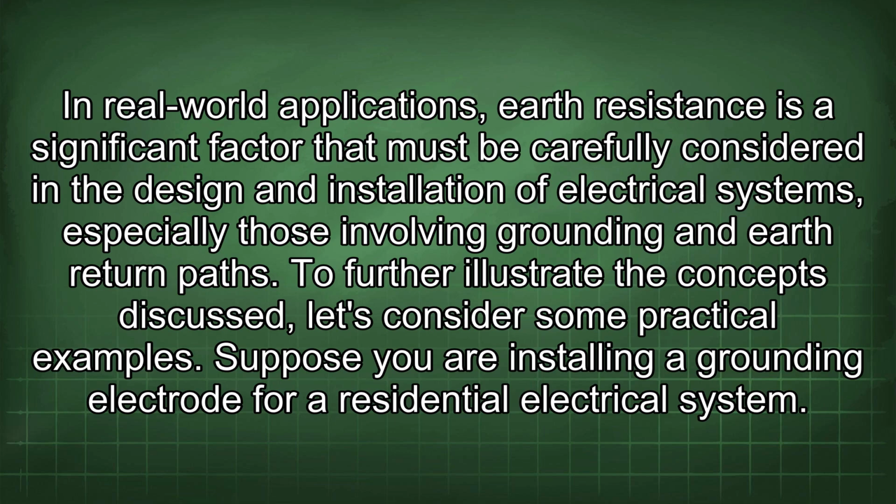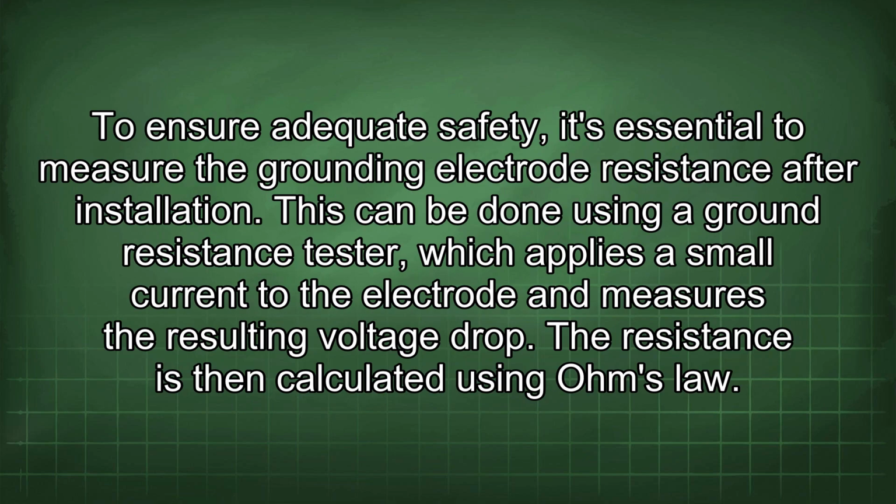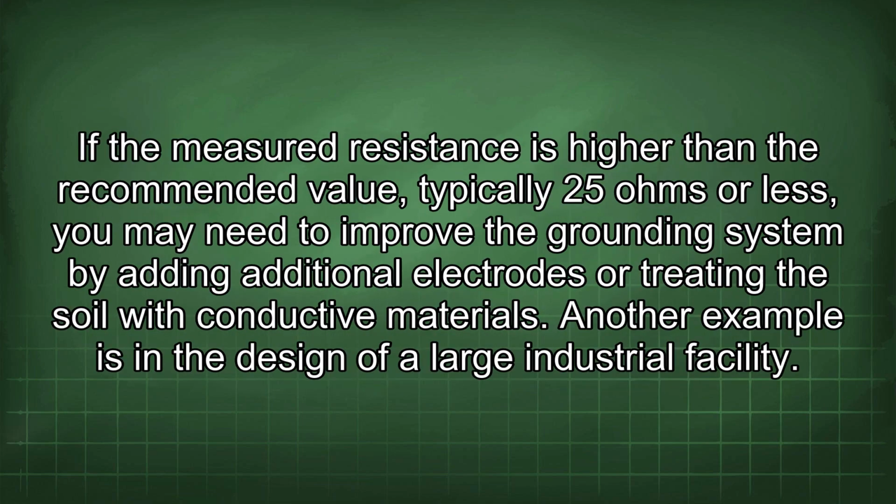To further illustrate the concepts discussed, let's consider some practical examples. Suppose you are installing a grounding electrode for a residential electrical system. To ensure adequate safety, it's essential to measure the grounding electrode resistance after installation. This can be done using a ground resistance tester, which applies a small current to the electrode and measures the resulting voltage drop. The resistance is then calculated using Ohm's law. If the measured resistance is higher than the recommended value, typically 25 ohms or less, you may need to improve the grounding system by adding additional electrodes or treating the soil with conductive materials.